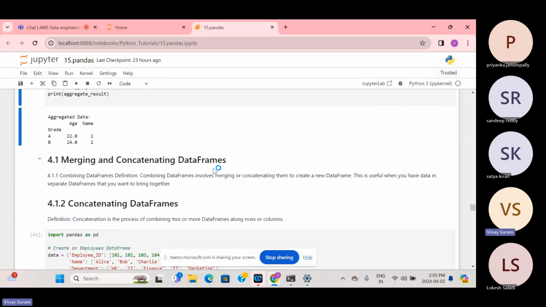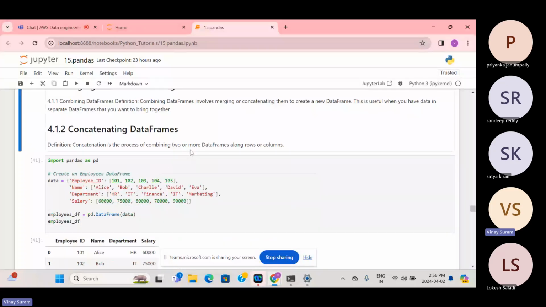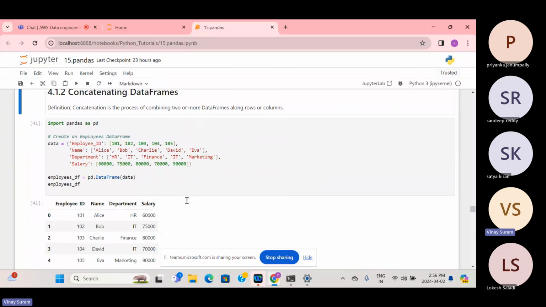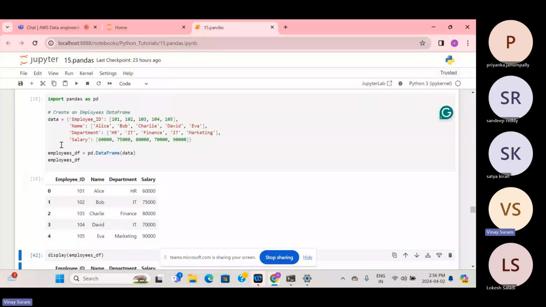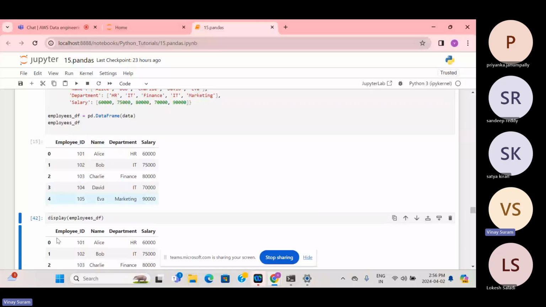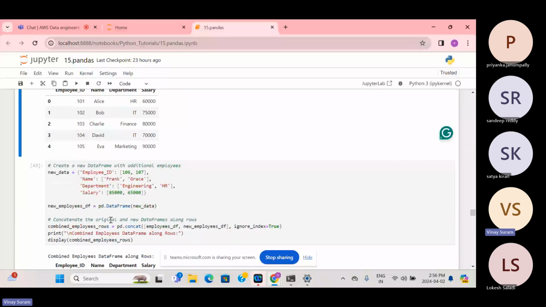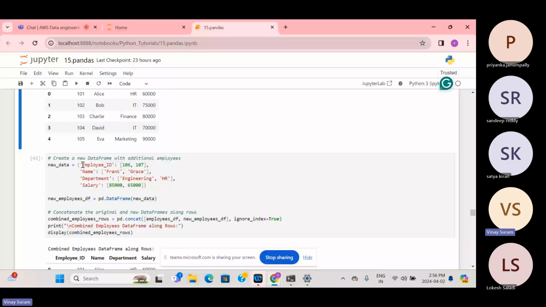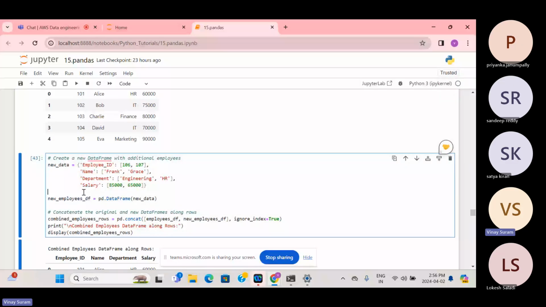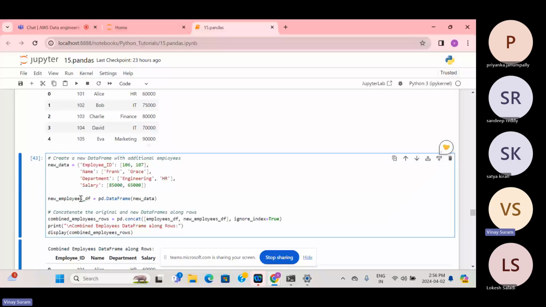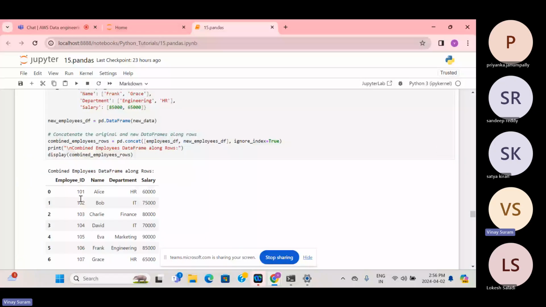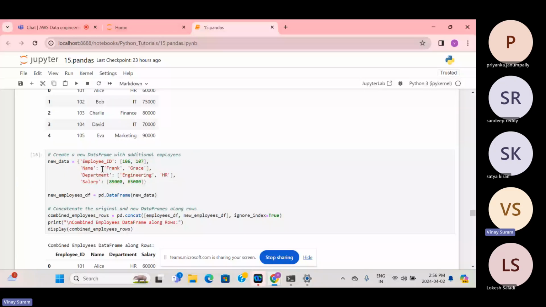Now, merging and concatenating data frames. Merging or concatenating is the process of combining two or more data frames along rows or columns. Here we have our employee DF, which has 5 records, and one more data frame called new employee DF, which has 2 records, employee IDs 106 and 107.